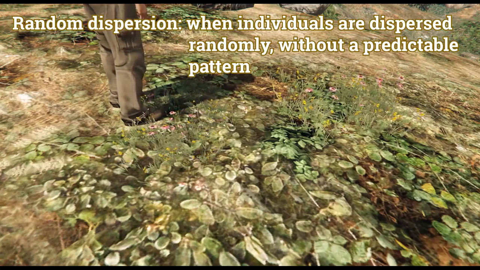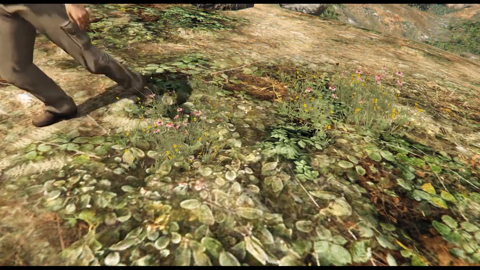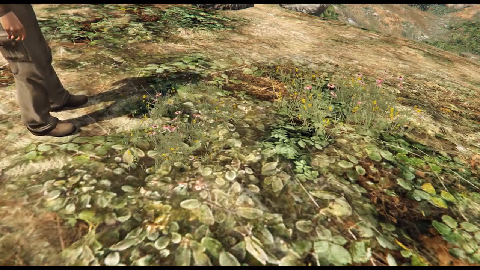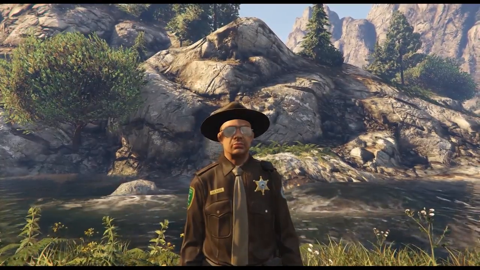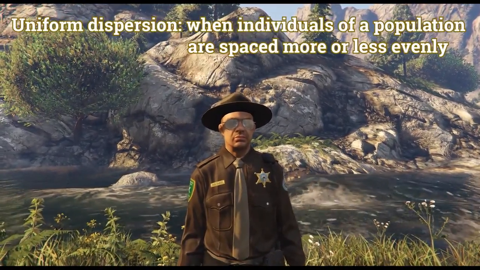This dandelion patch is a good example of random dispersion. Abiotic factors like wind or water change the course of dandelion seeds, causing them to randomly disperse. Another type of dispersion is uniform dispersion.